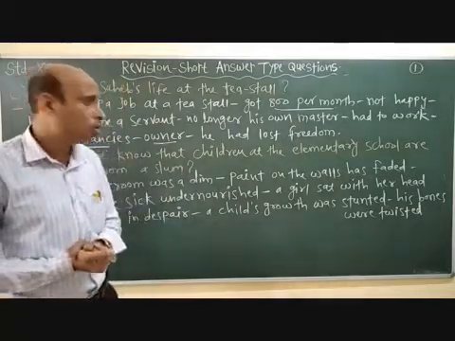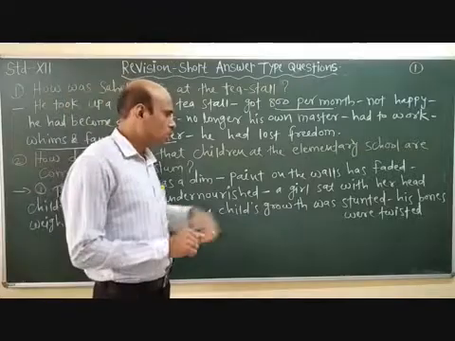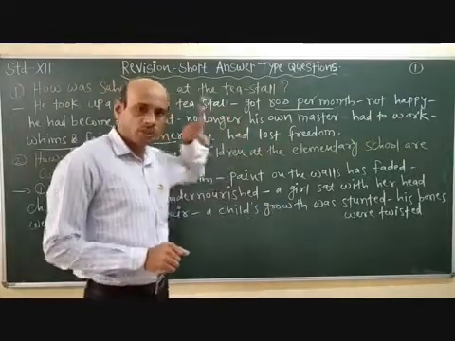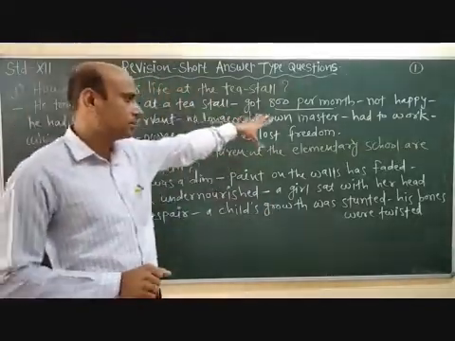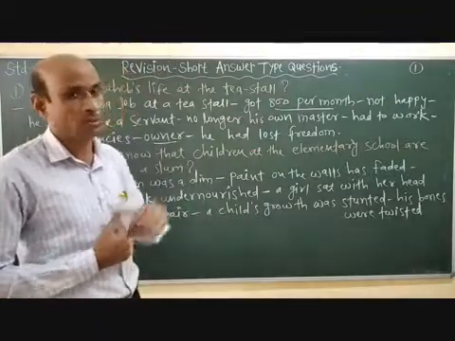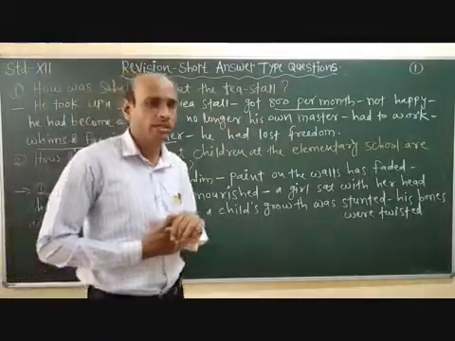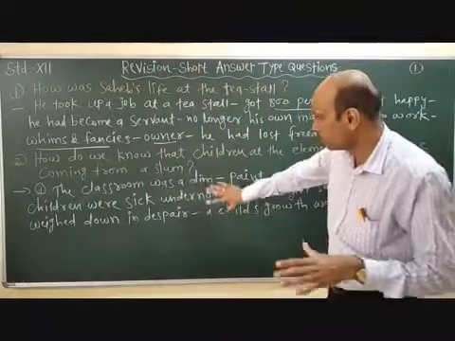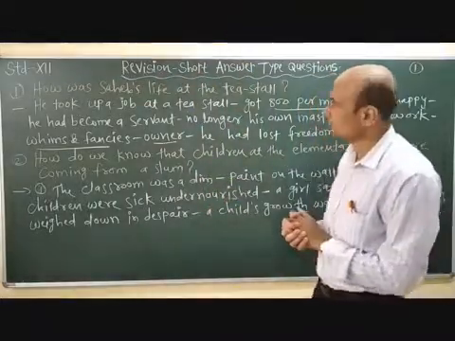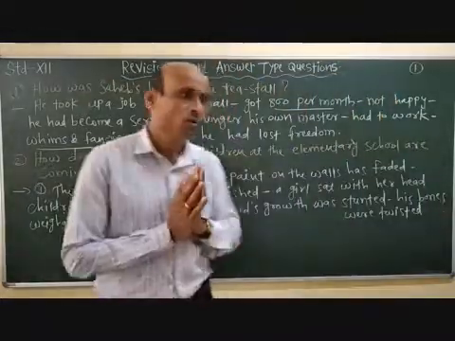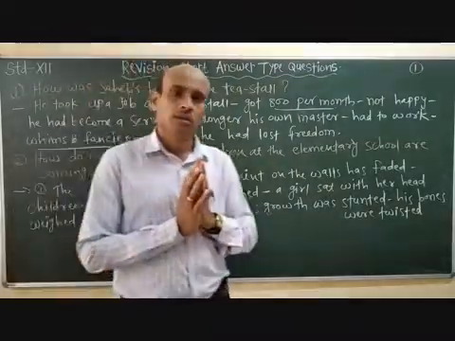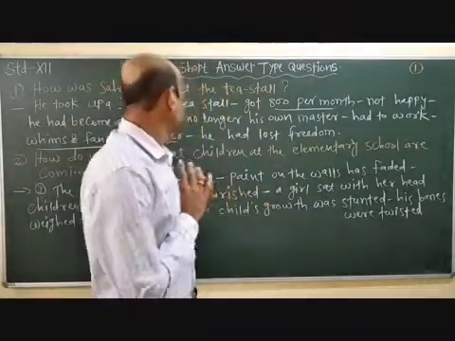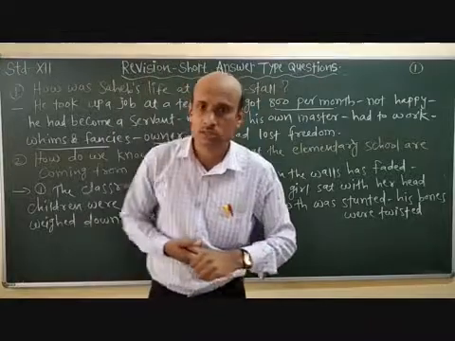Even the bones were visible. We could say that is an indication that they are coming from a slum area. So children, you can give various indications there.